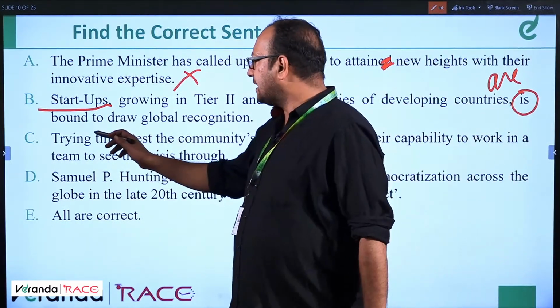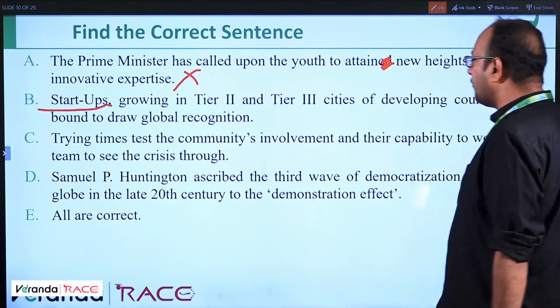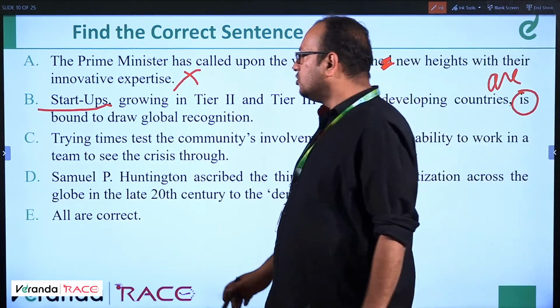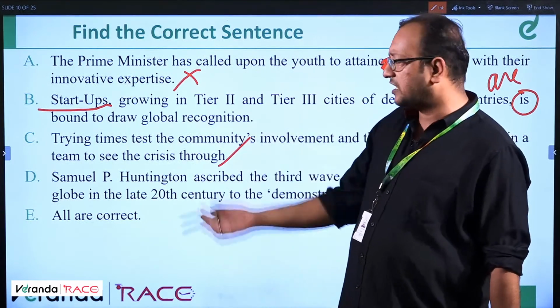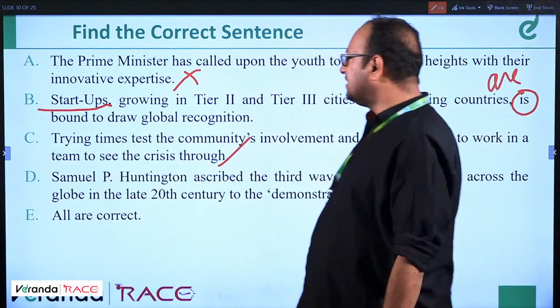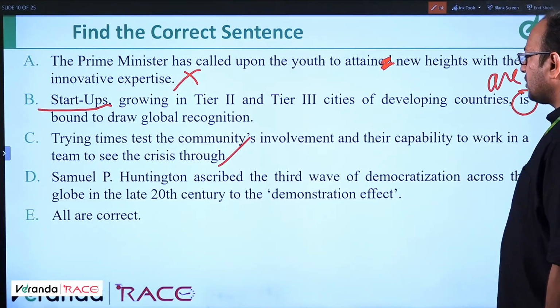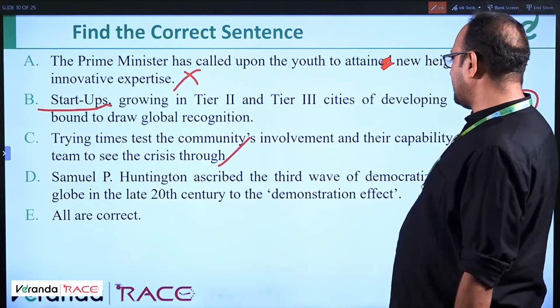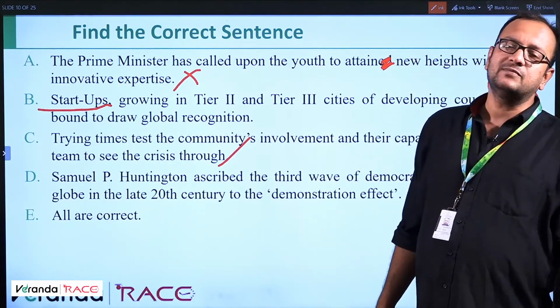Fine. Trying times test the community's involvement and their capability to work in a team to see the crisis through. Wonderful. This is correct, I guess. Let's check the next one. Samuel P. Huntington ascribed the third wave of democratization across the globe in the late 20th century to the demonstration effect. Oh my God. This also seems to be correct.